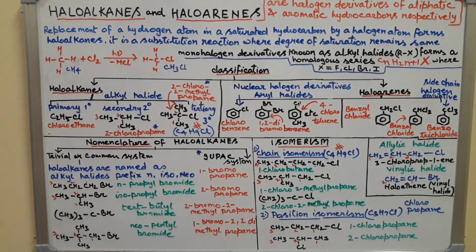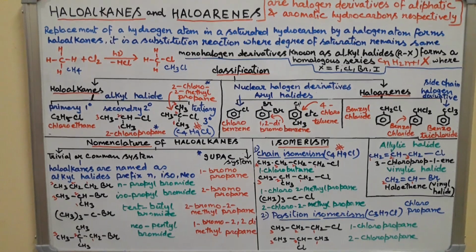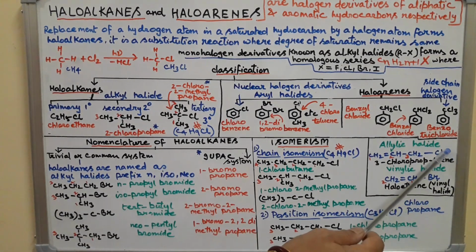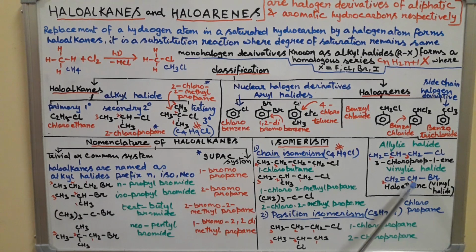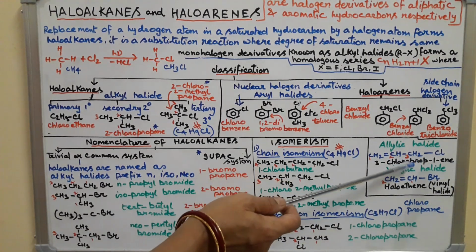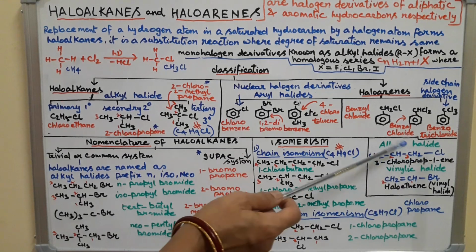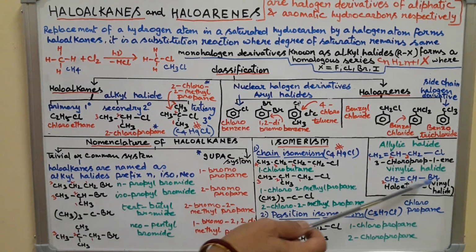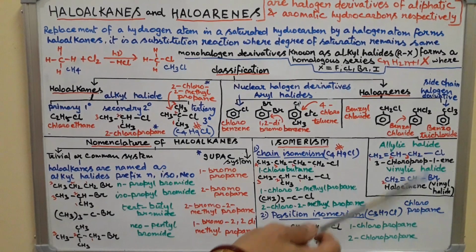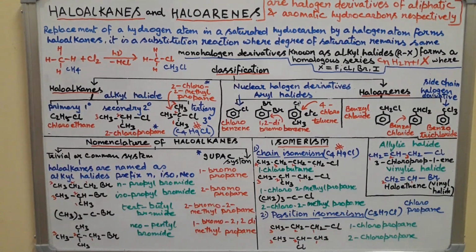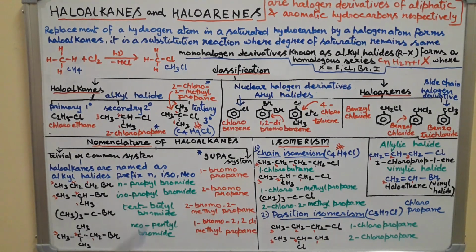One thing again I would like to make clear. If instead of Cl or Br it is OH here, what will happen? This will become vinyl alcohol and this will become allylic alcohol. So it simply depends on the status of the carbon chain, that this is allylic and this is vinylic. We will be discussing it later in the alcohol chapter. Now I would like to focus more on nomenclature and isomerism.